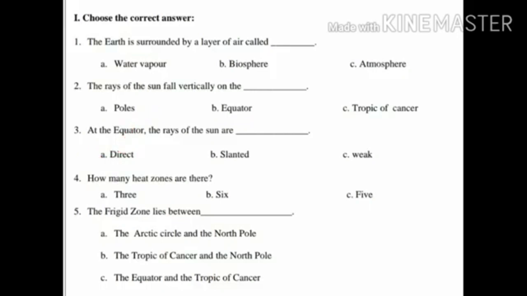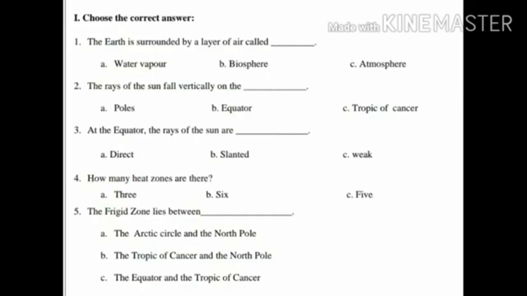Fourth question, how many heat zones are there? Option A, 3. Option B, 6. Option C, 5. Yes, the answer is option A, 3. Children, how many heat zones are there? Yes, 3.